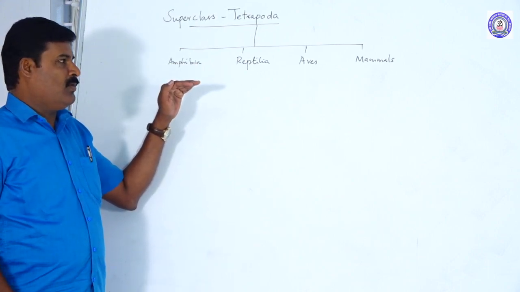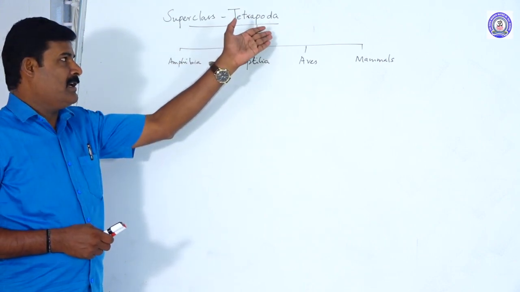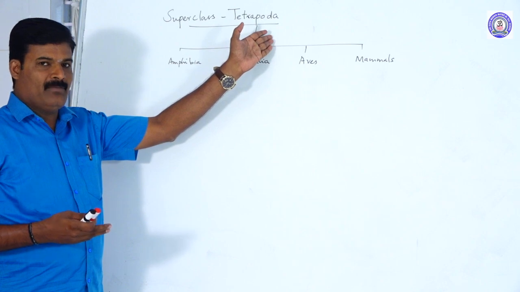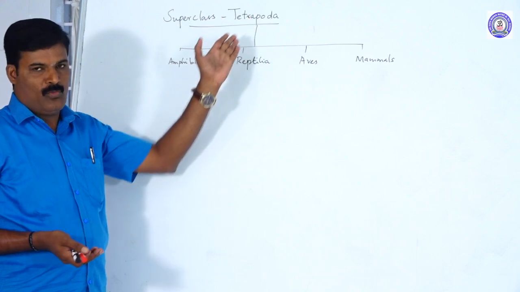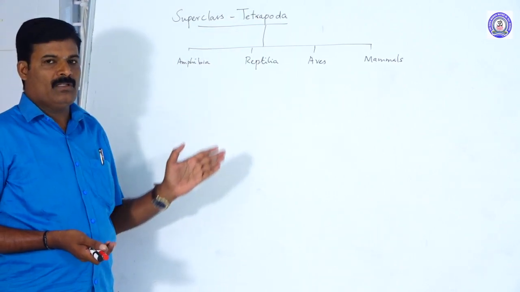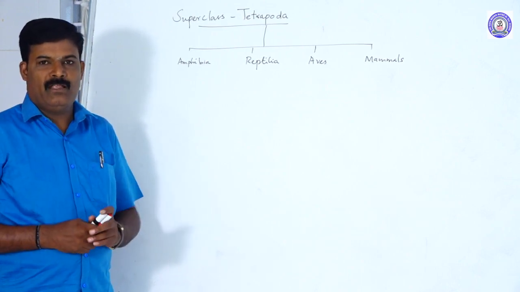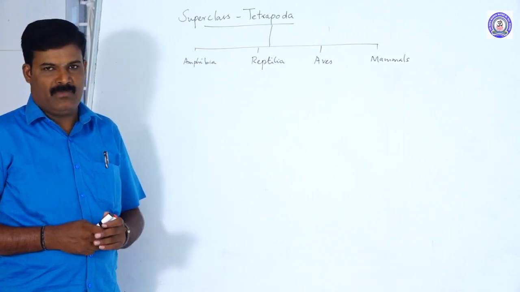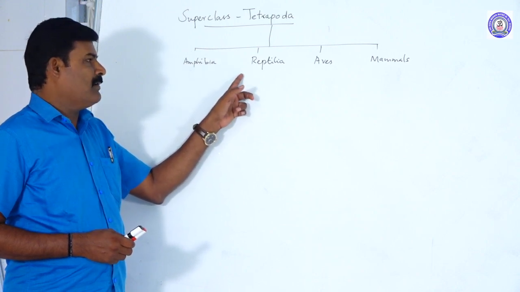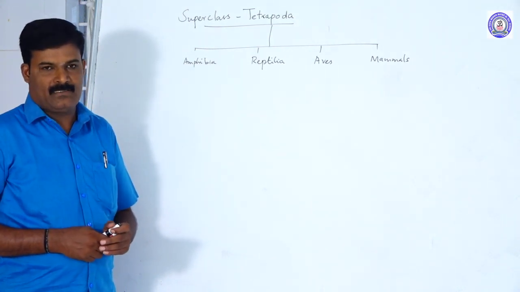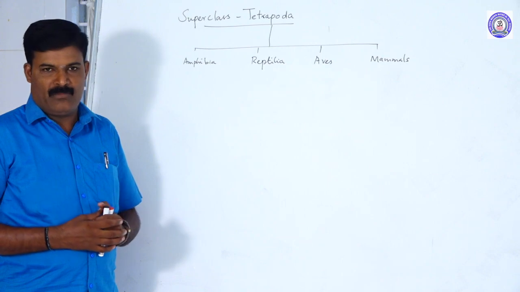Mostly these four classes have some similar characters. All tetrapods have a three-chambered, two-chambered or four-chambered heart, and two pairs of limbs as locomotory organs. And one more important thing for tetrapods: some are cold-blooded animals, others are warm-blooded animals. Among these, Amphibia and Reptilia are cold-blooded animals, otherwise called poikilothermic or ectothermic animals.